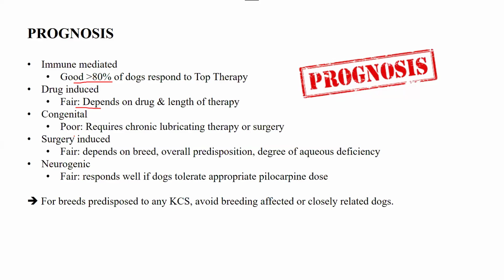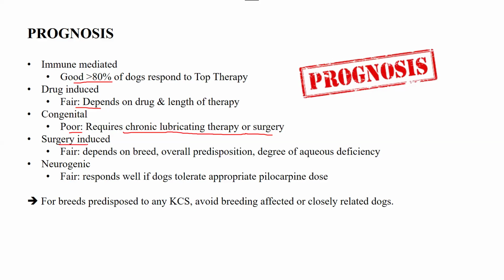Then we have the congenital. For that, the response is poor. It requires chronic lubricating therapy or surgery. Because we have already talked about how the congenital cause is the most severe xerosis, most severe drying of the eye, and there is as such no medical treatment. You just need to either lubricate it chronically or perform the surgery.